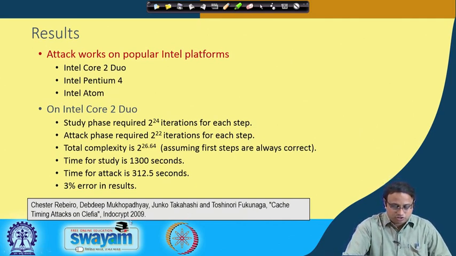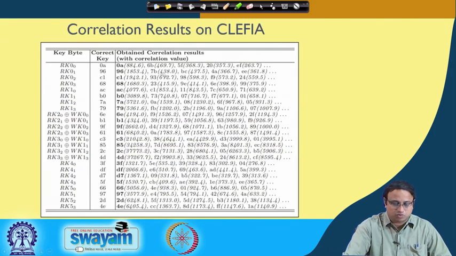You can find this reference in a paper published in IndoCrypt, which is a summary of the attack that we just discussed. So, here is a quick snapshot of one of the results. What we plot here is the correct key, and we plot the correlation of the correct key along with the wrong keys, and you can see that the correlation of the wrong keys is almost half compared to the correlation of the correct key bytes, which shows that the entire 16 bytes of the key has been recovered in the case of Clefia. Okay, so that leads to a complete attack on Clefia using cache timing attacks.